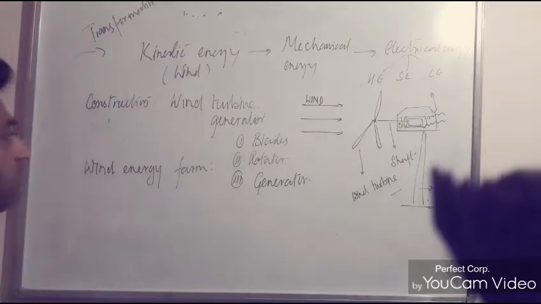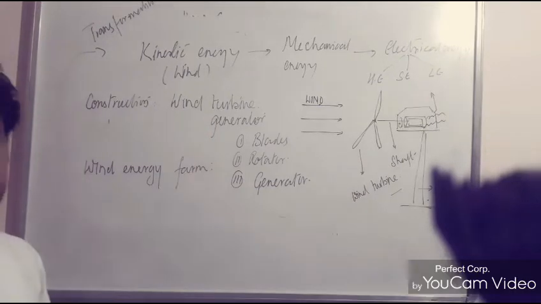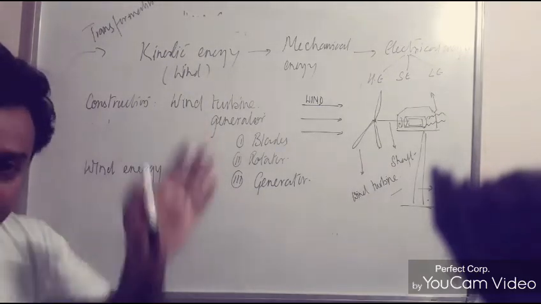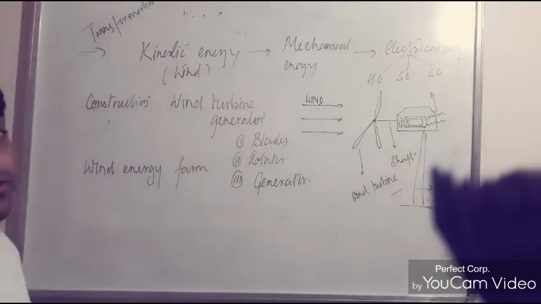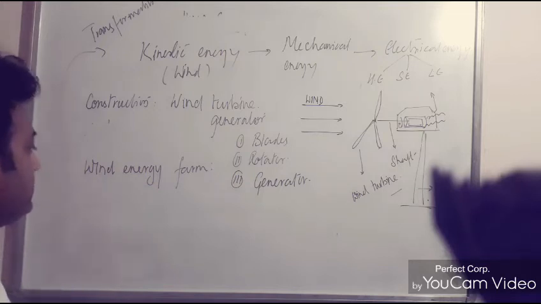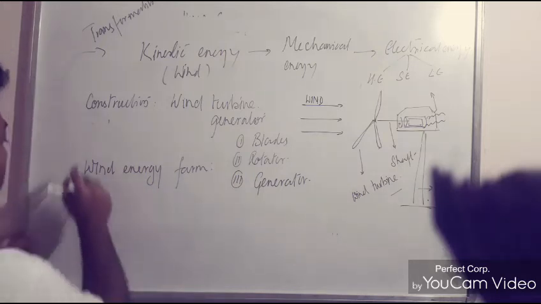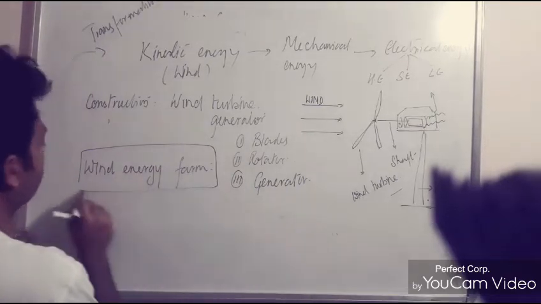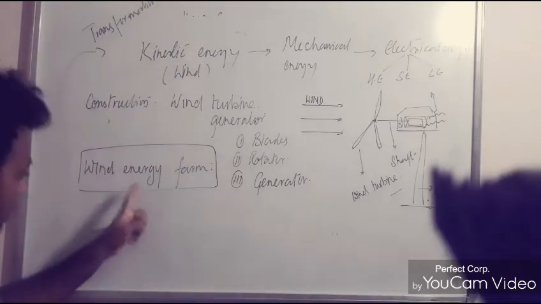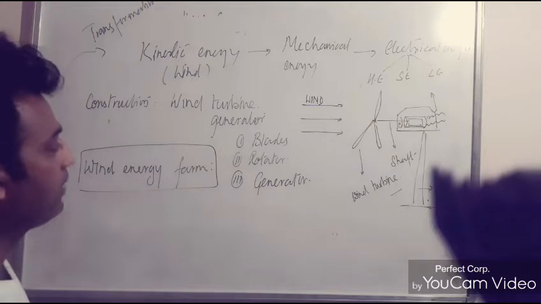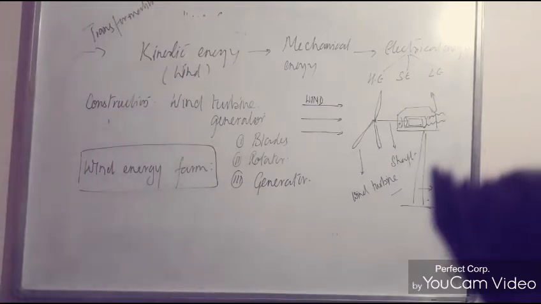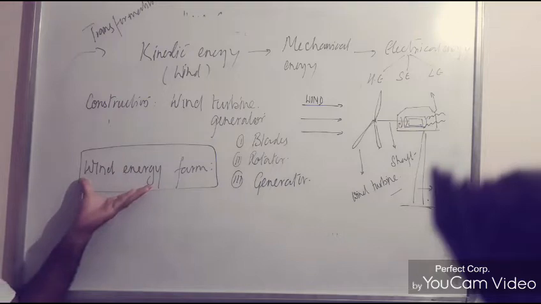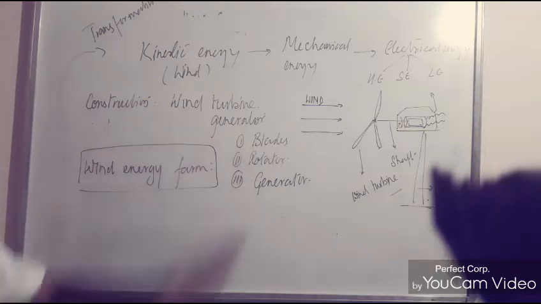So what happens? A large number of wind turbine generators are basically installed in a big area, resulting in production of a huge amount of electricity, and then it is called a wind energy farm. If in the exam it comes, what is a wind energy farm? So you will write, when a large number of wind turbine generators are installed in a large area, resulting in production of a huge amount of electricity, then it is called a wind energy farm. Please jot it down.